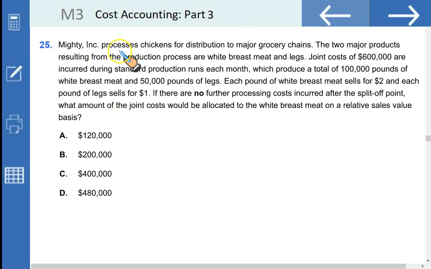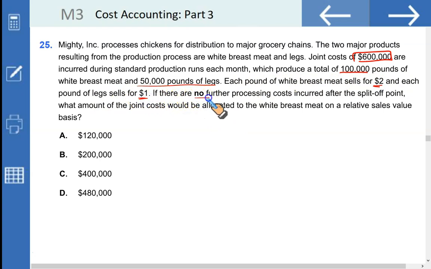Mighty Incorporated processes chickens for distribution to major grocery chains. The two major products resulting from the production process are white breast meat and legs. Joint costs of $600,000 are incurred during the standard production run each month, which produce a total of 100,000 pounds of white breast meat and 50,000 pounds of legs. Each pound of white breast meat sells for $2 and each pound of legs sells for $1.